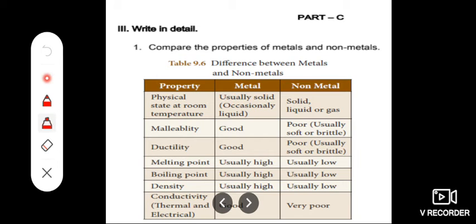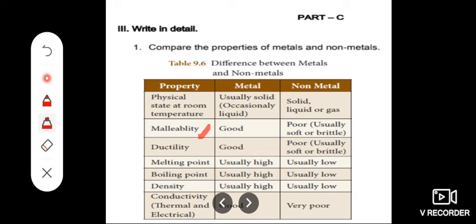What's the next property? Yes, malleability. Metals are good in malleability, that is making into plates. For example, gold, iron, aluminium can be made into sheets. That property is called malleability. But non-metals are soft or brittle, so the malleability is poor.